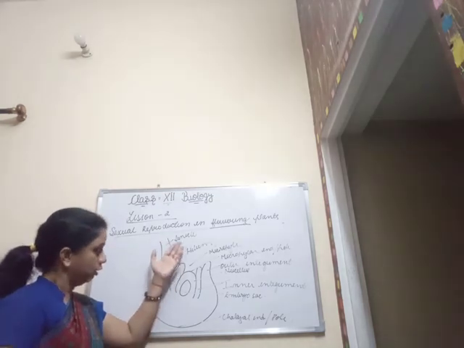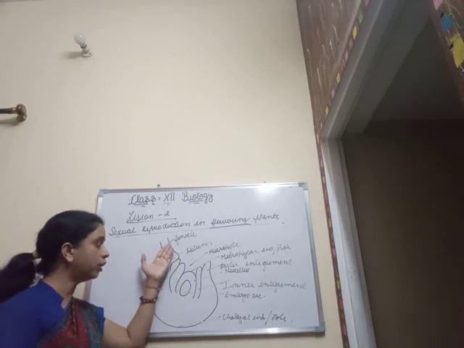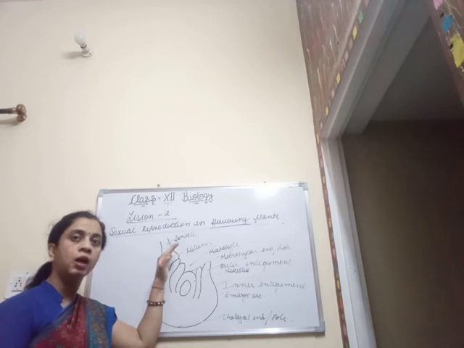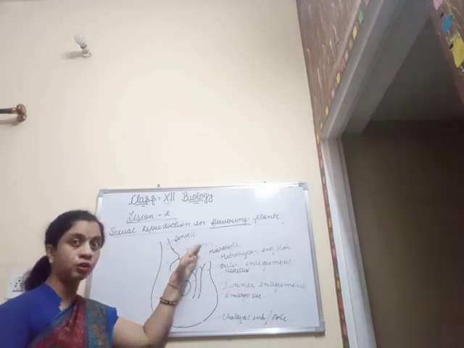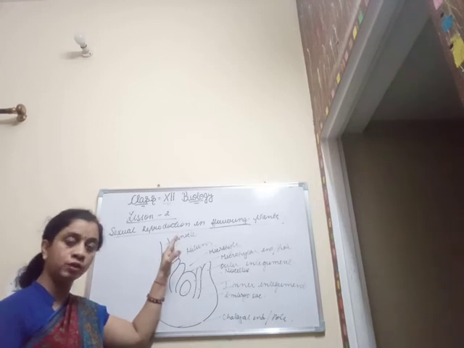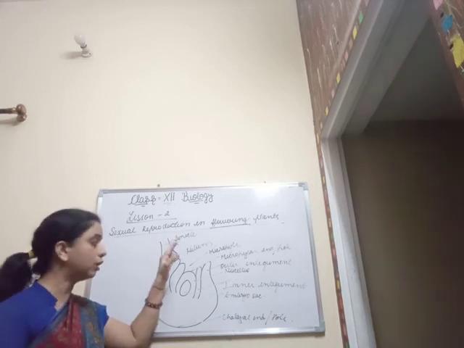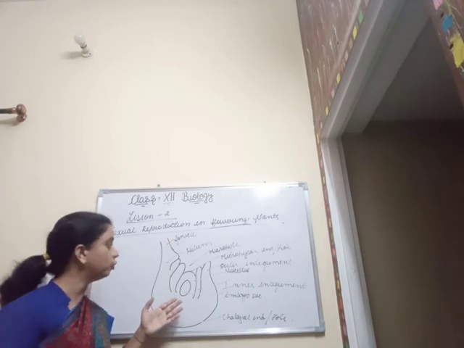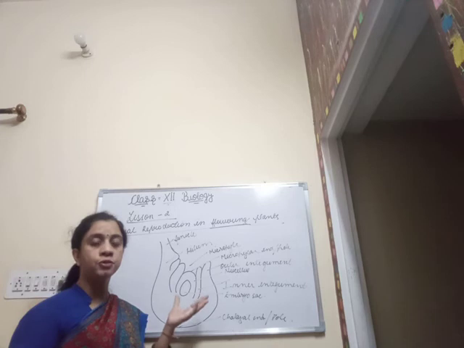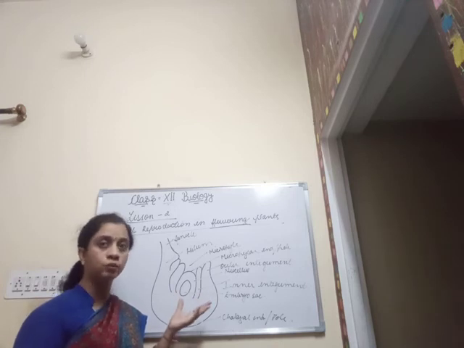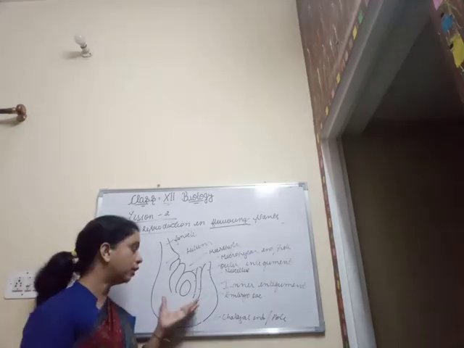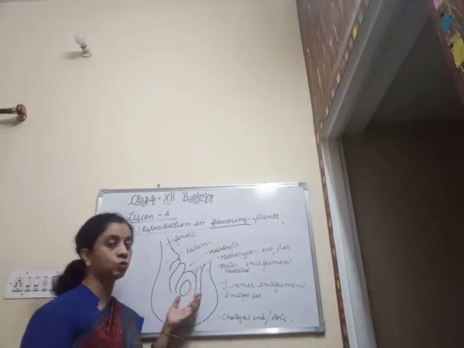Now the region where the funicle fuses with the rest of the ovule is known as the hilum. That is, the hilum is the region which brings in continuation the stalk-like structure, that is the funicle, as well as the rest of the ovule. Now this ovule comprises two outer layers, which are known as the integuments, which are not continuous throughout the ovule, but are discontinuous at a particular place which is known as the micropyle.